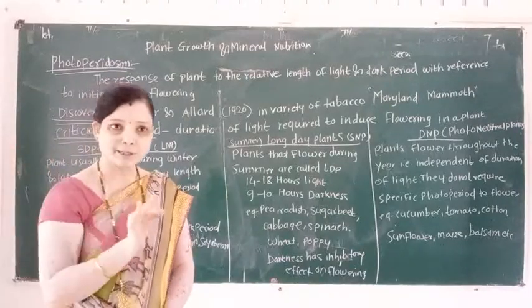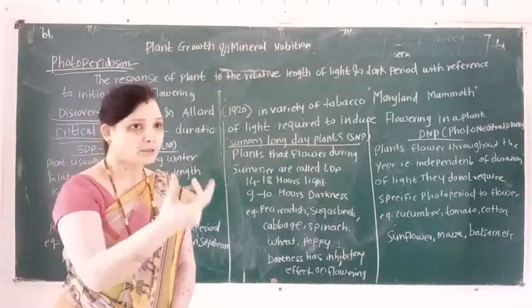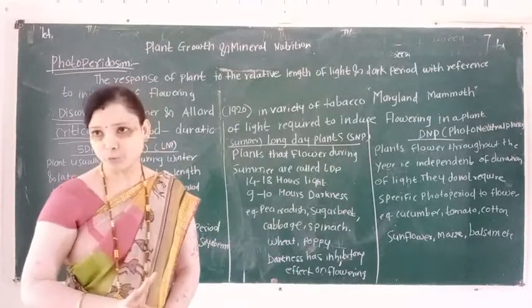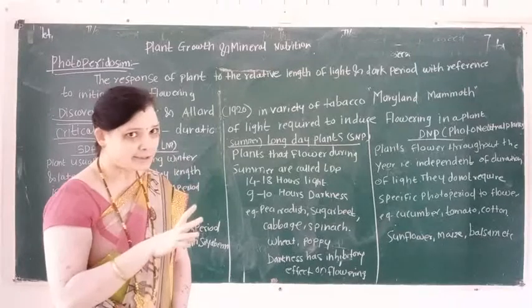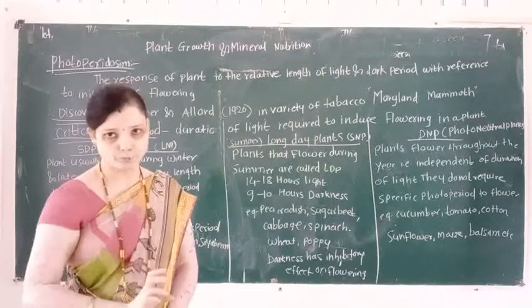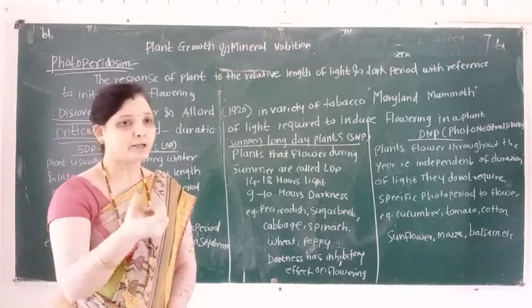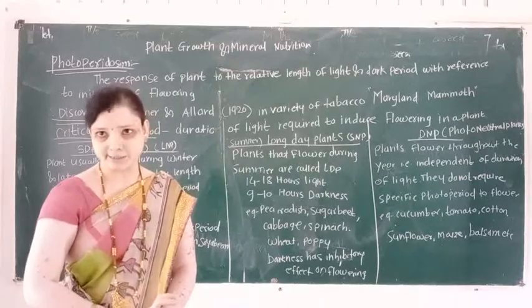Some plants require more light than a critical photoperiod, and some plants require less photoperiod. That is, the duration of light is less.